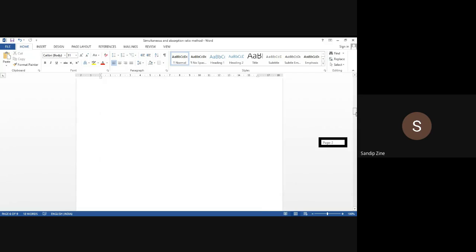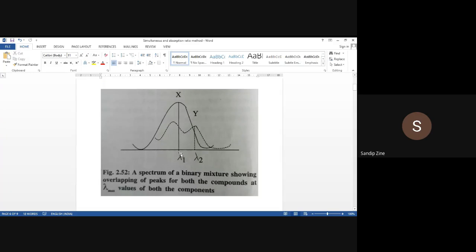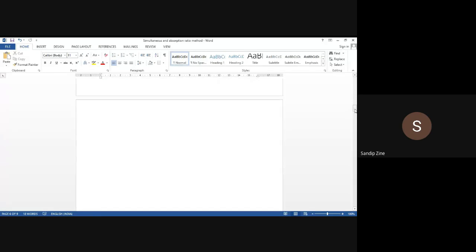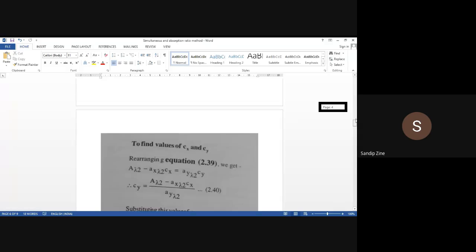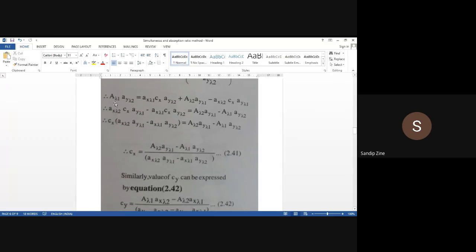Whereas in this case, simultaneous equation method, this will be the base, isn't it? So these are the two methods, and when we perform this experiment in the lab for simultaneous equation method and absorption ratio method, those values we can easily write down.